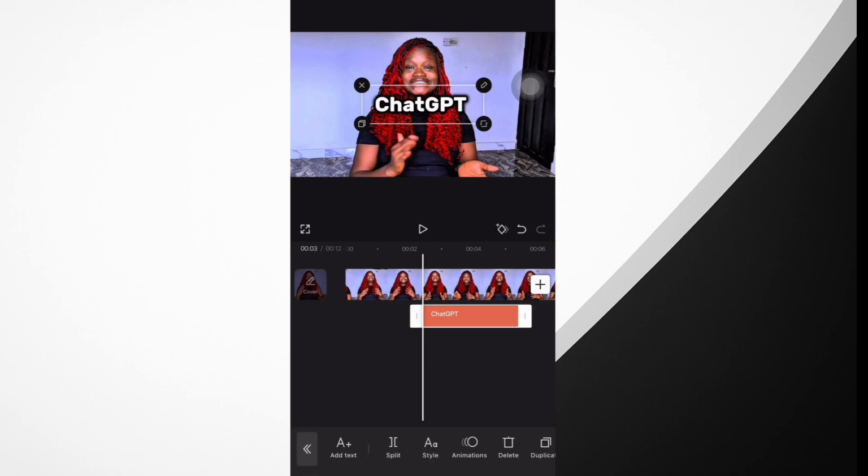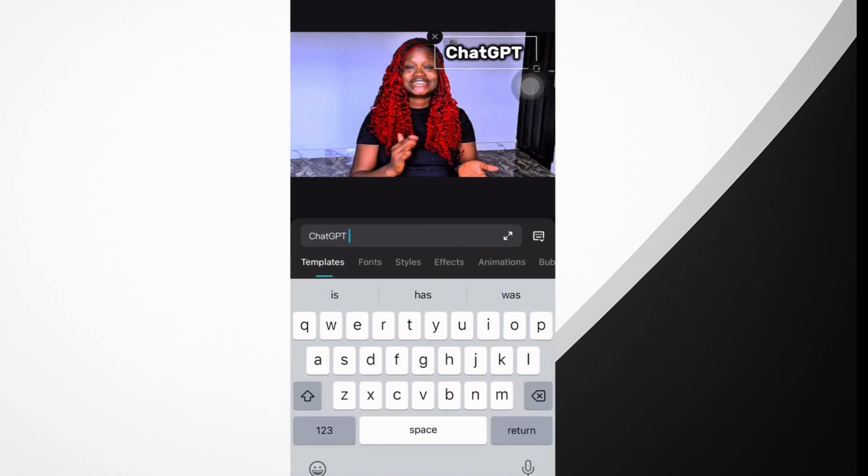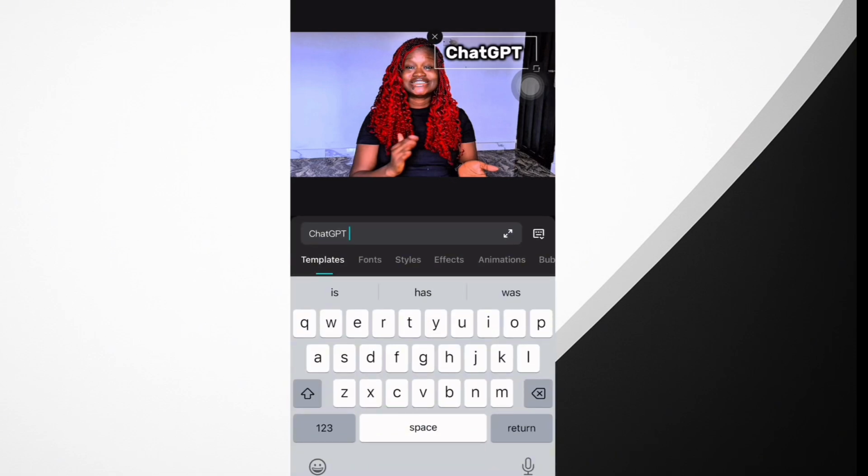So now we've done that, we've given our text the right size, the right font. Now, the next thing is the positioning. Where do you really want it to be positioned? Anywhere you want it, you can move it to the place. It can be at your right, your left, anywhere. So I'll prefer mine to be at this very place, this upper right. So now you click on templates.